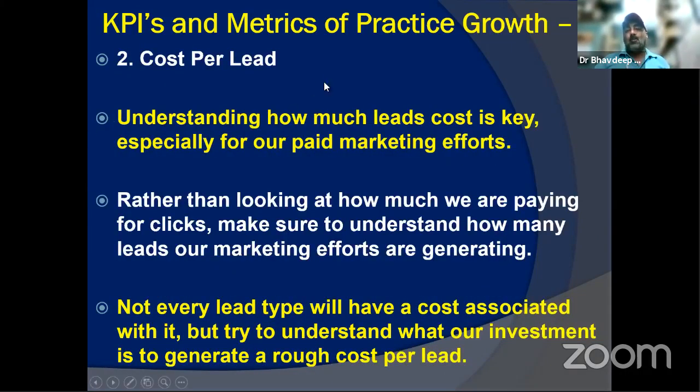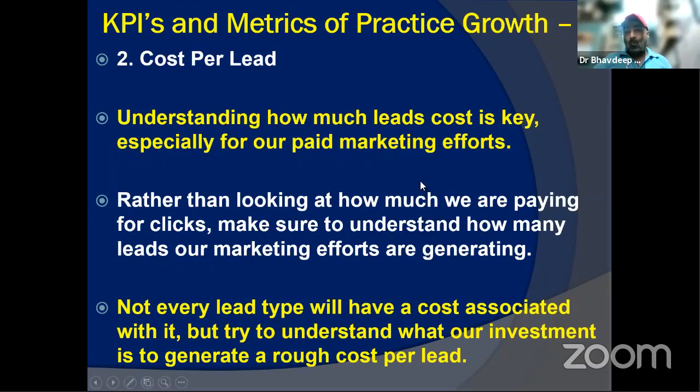Then the cost per lead. The key is your total paid marketing effort investment. For example, if you pumped in 5,000 a month and you got 10 leads, that would mean a lead cost you 500 rupees. Now this is a lead. Whether that converted or not is a different question altogether. I'll come to that also.